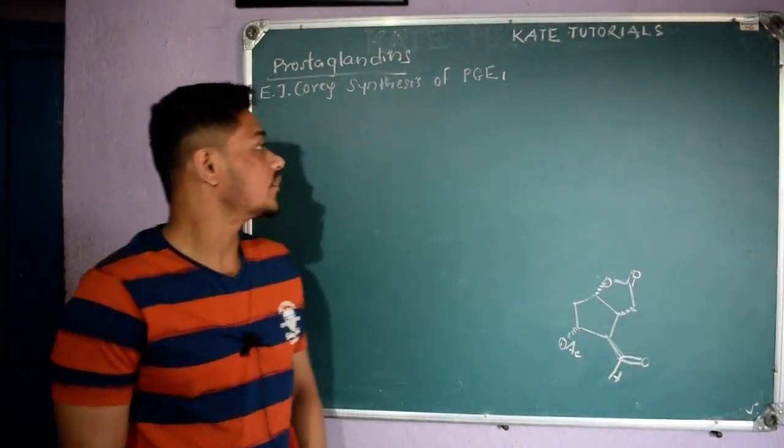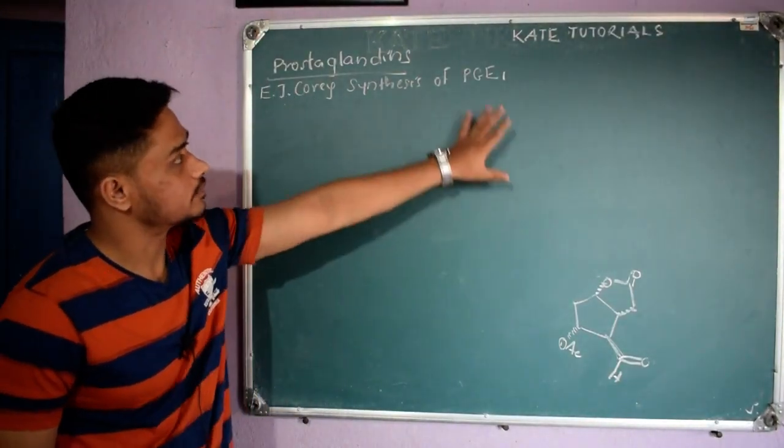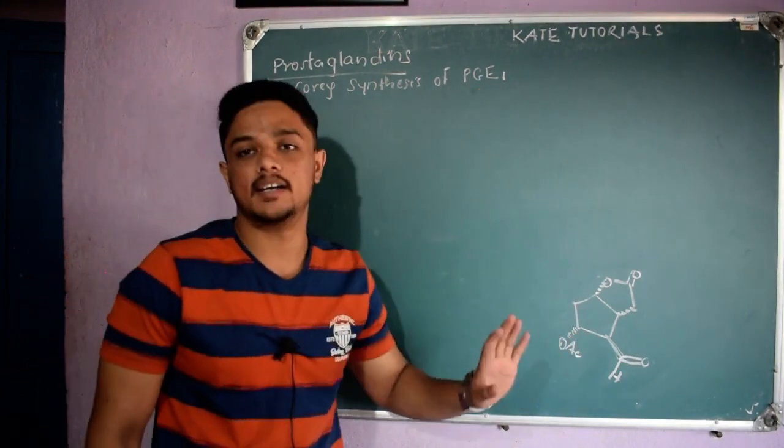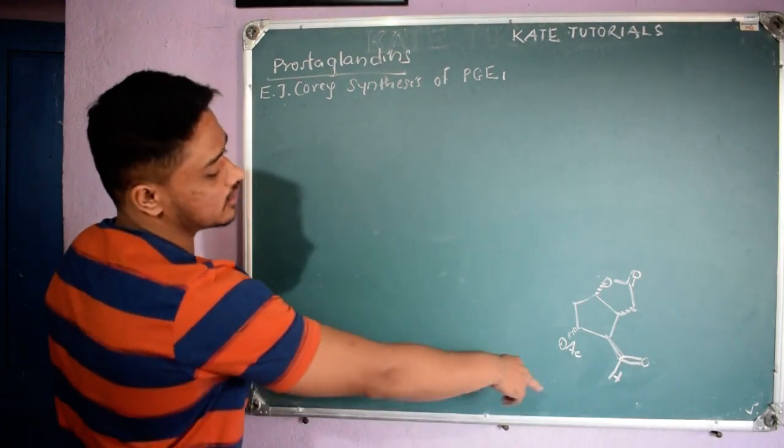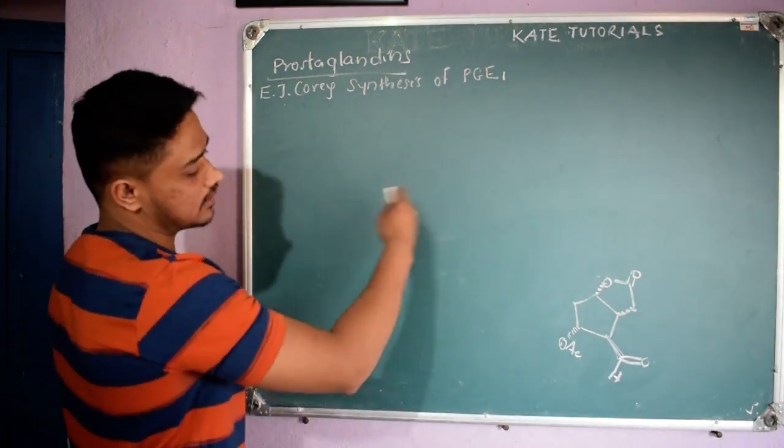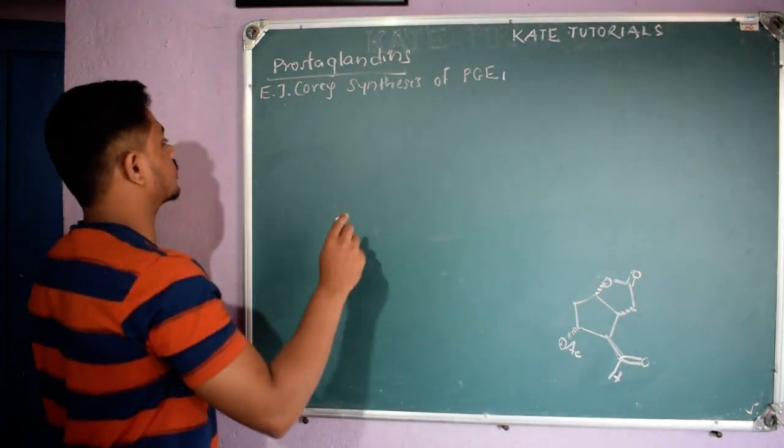So in last class we were discussing the synthesis of PGE1 and we stopped at the aldehyde, right? So in this class let us continue with that. Here we got this aldehyde. Before getting to something, let us see a few things, right?